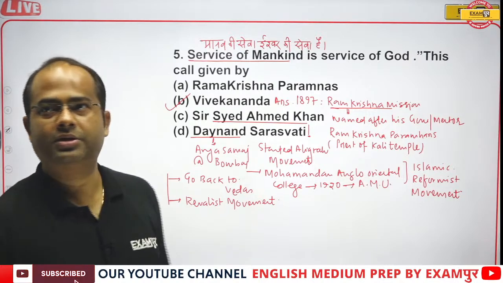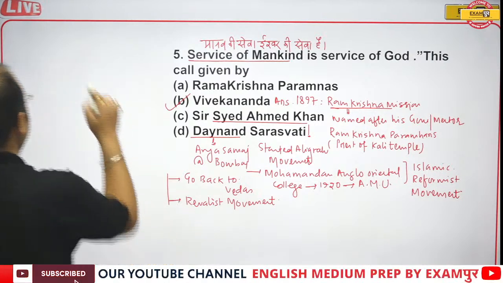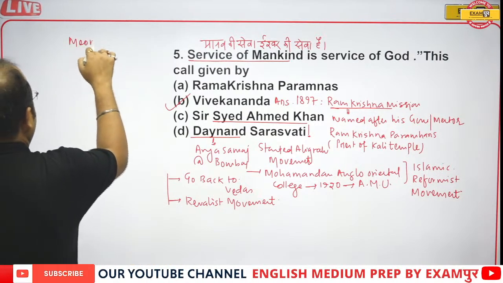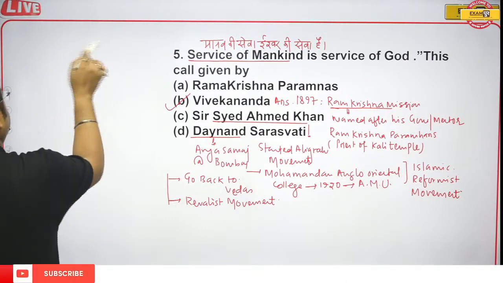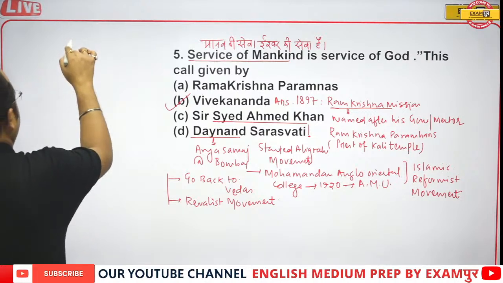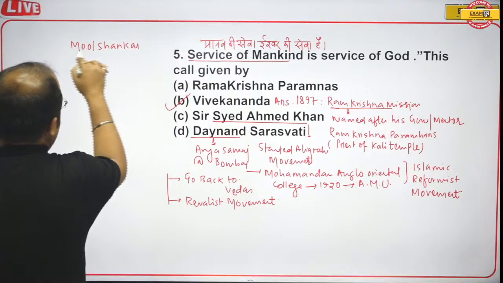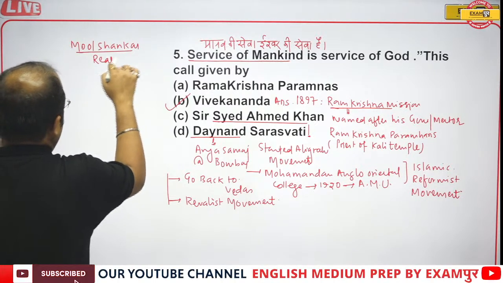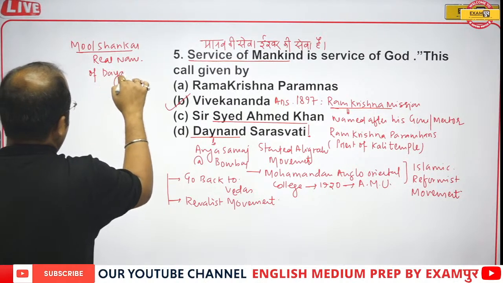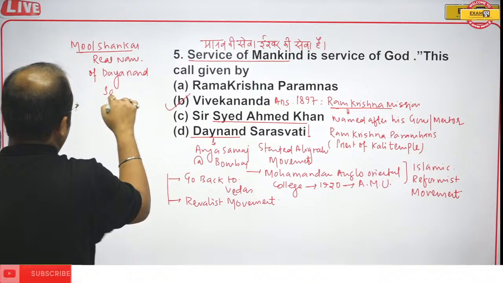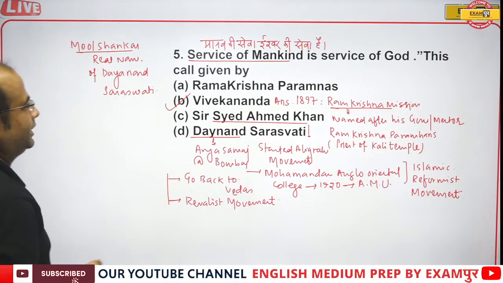And the book that was written by Dayanand Saraswati, who was also called Mool Shankar. Mool Shankar was his real name.